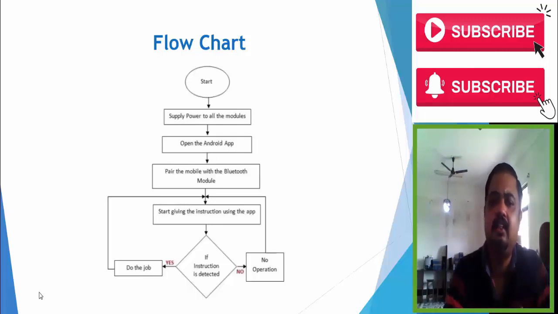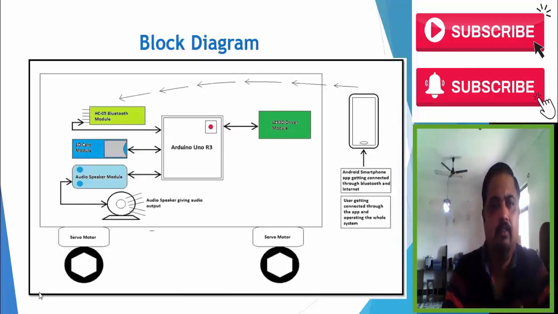Then start giving instructions using the app, and here the processor will decide. If you select a valid instruction, then yes, the job is done, and it returns again and waits for the next instruction. And if no, then no operation will be conducted. So this is the simple flow chart, and again I show you the block diagram. See, now you can understand much better, because we have discussed every hardware.